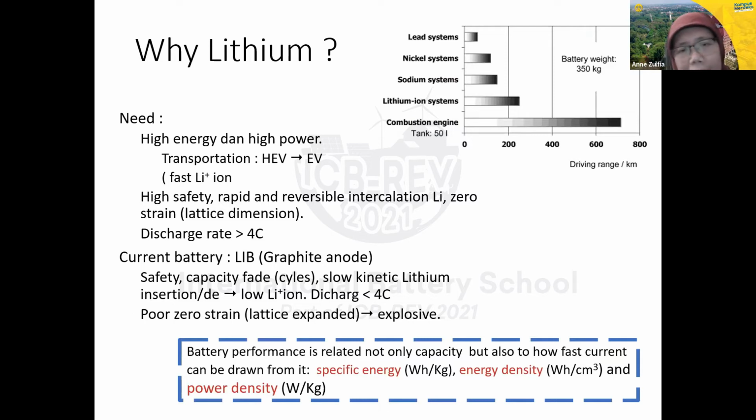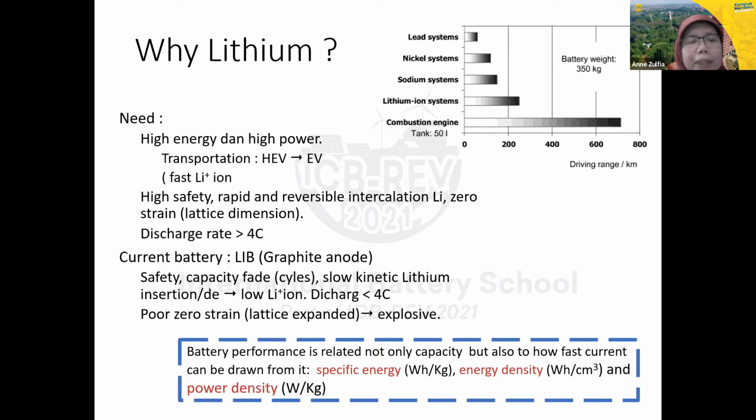During charge and discharge, they don't produce strain, so this is a stable lattice dimension. And then the discharge rate is above 4C.